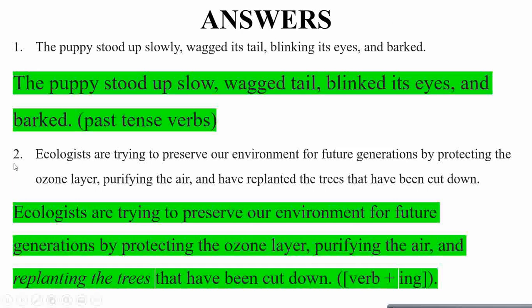Second question: ecologists are trying to preserve our environment for future generations by protecting the ozone layer, it's continuous, purifying the air, continuous verb, and have replanted the trees that have been cut down, this is present perfect. So we need to align them with the continuous present tense. So ecologists are trying to preserve our environment for future generations by protecting the ozone layer, purifying the air, and replanting the trees that have been cut down. Here it was present perfect, so we made it continuous tense. So you need to make them all aligned with the present continuous.